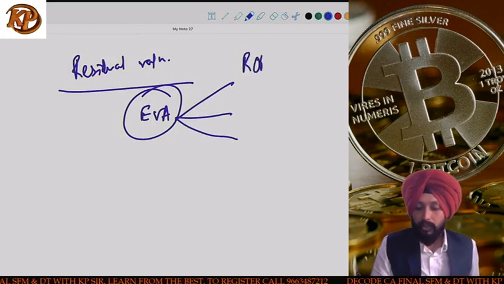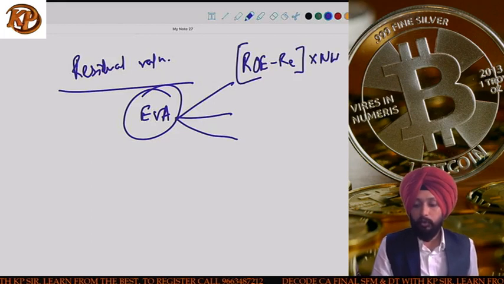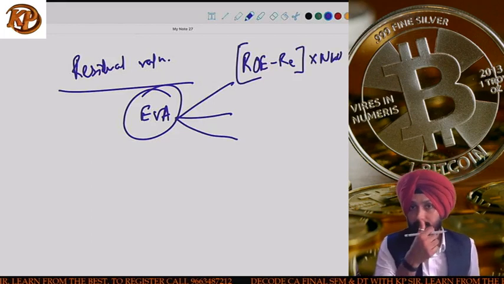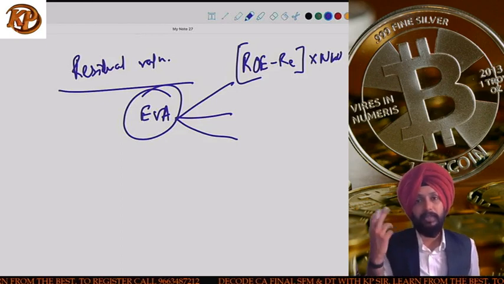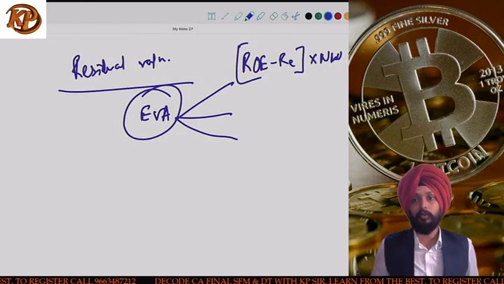EVA is ROE minus RE into net worth. This is one formula. I told you net worth is share capital plus reserves and surplus. ROE is return that company is able to generate for its equity shareholders minus RE, that is the required rate of return of the investor.